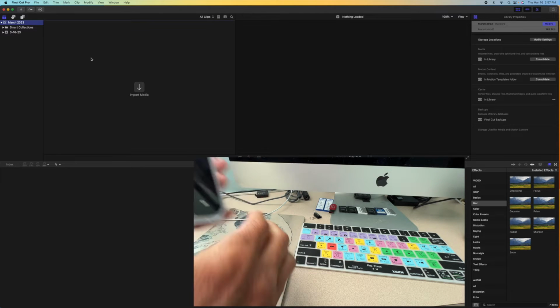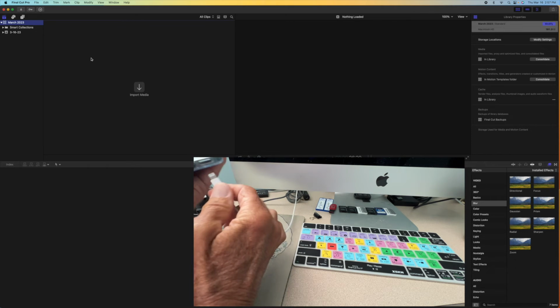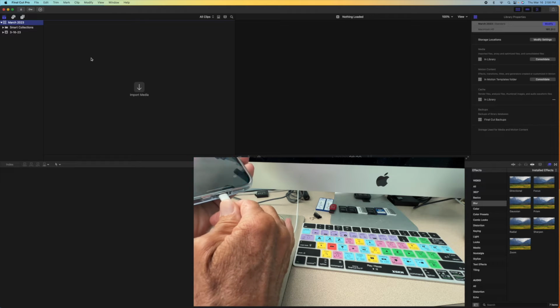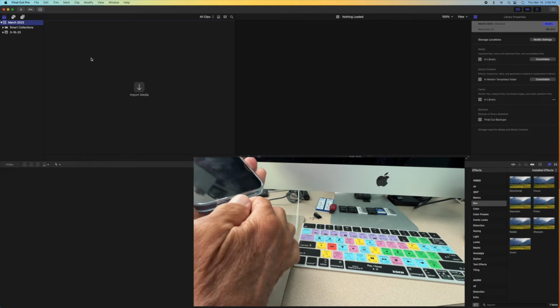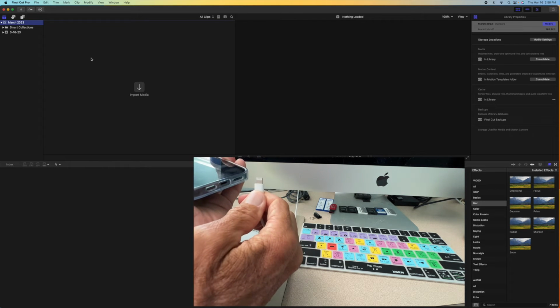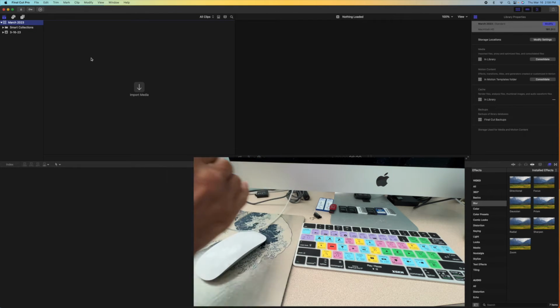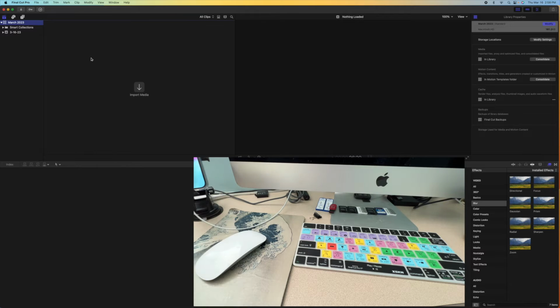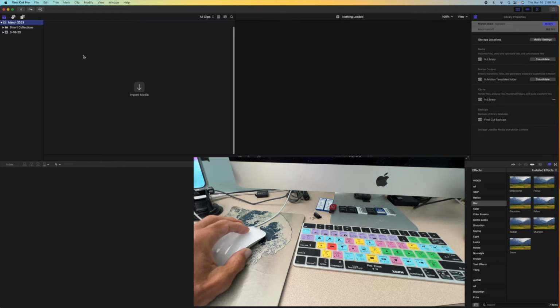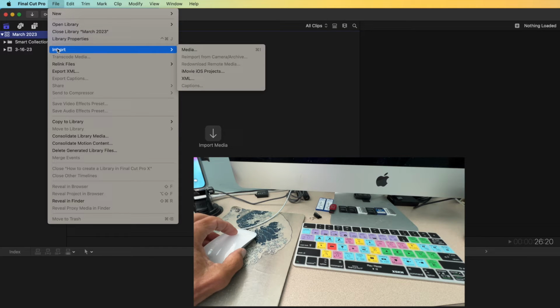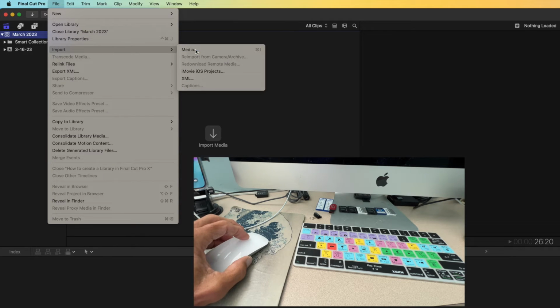I've shot some video on how to use Facebook Marketplace. So I want to put that in there. So I'm going to push this. This is a USB-C connected in the back of the computer. So I'm just going to push it in there like that. I'm going to set it down over here. And then we're going to go in here and click on File and click Import Media. I'm going to click on Media.